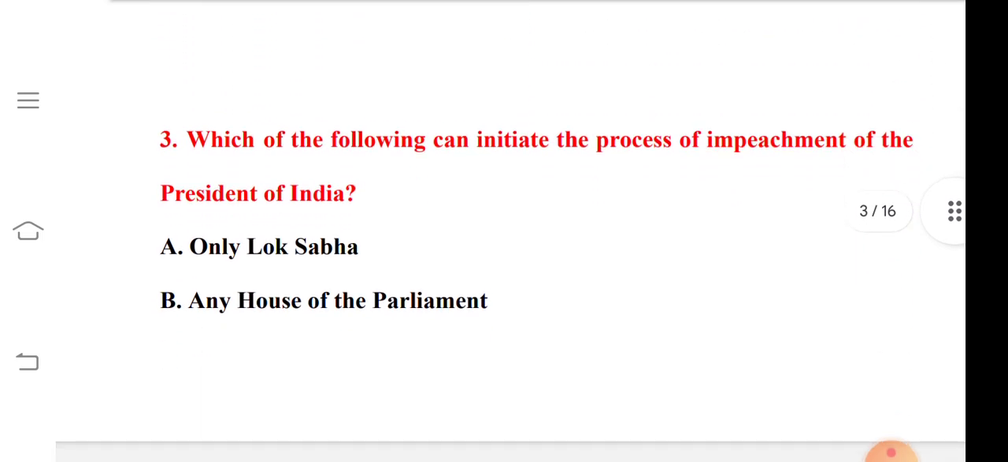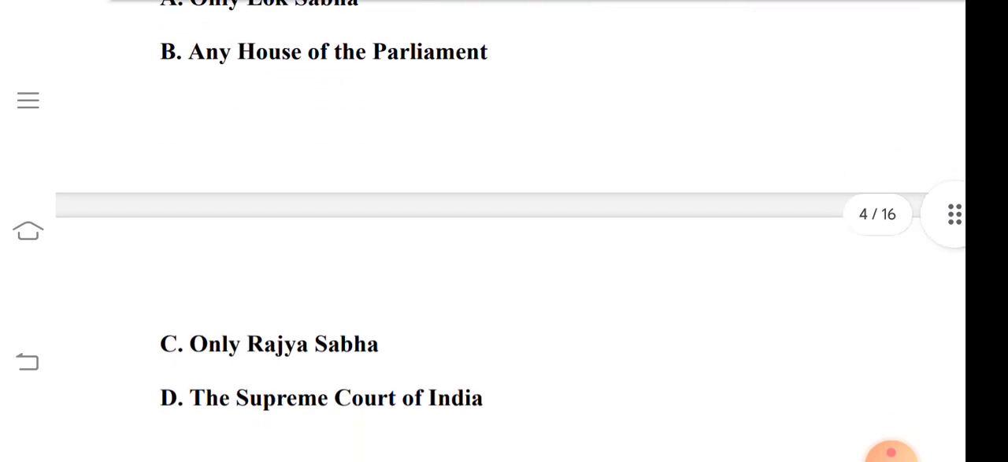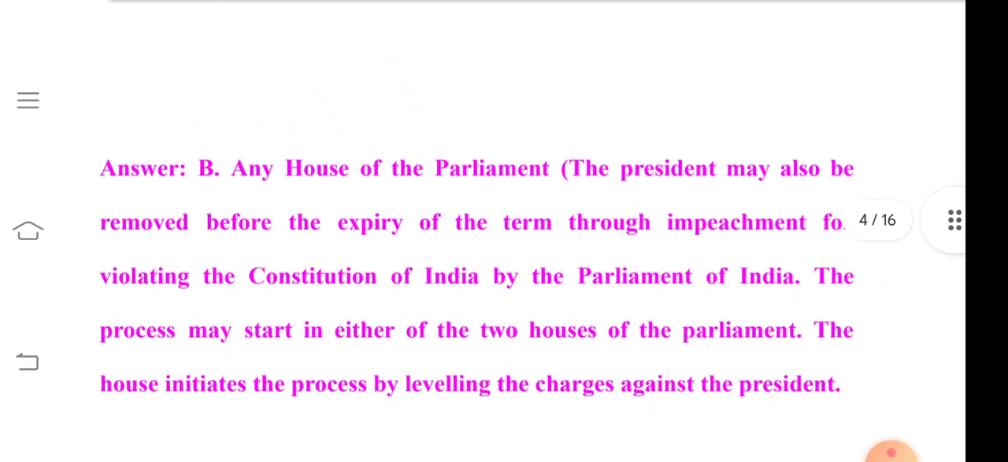So question number 3 is which of the following can initiate the process of impeachment of the President of India? Option A is only Lok Sabha. Option B is any House of the Parliament. Option C is only Rajya Sabha. And option D is the Supreme Court of India. So its correct answer is option B, that is any House of Parliament.